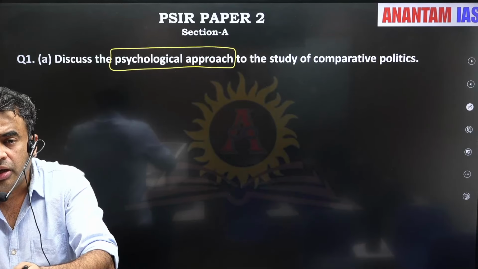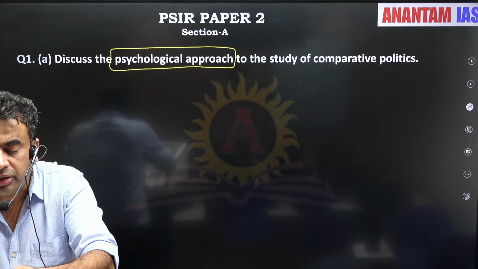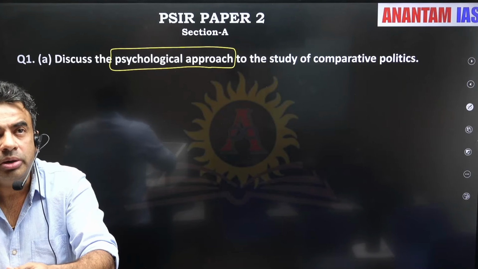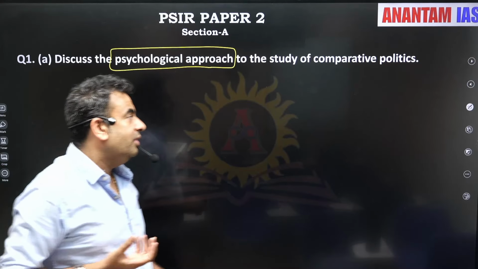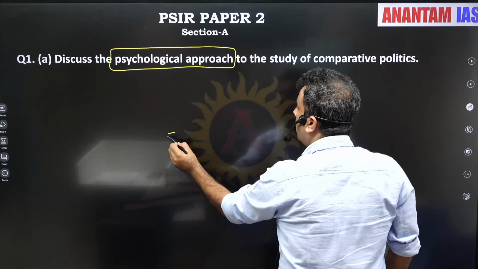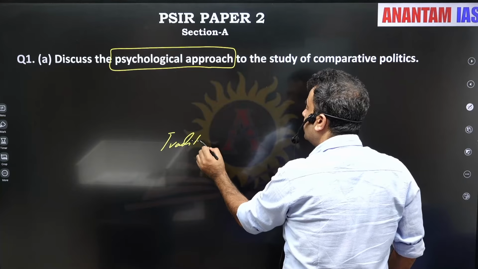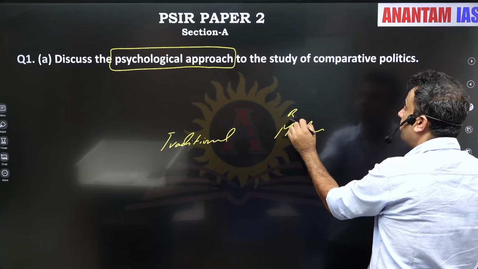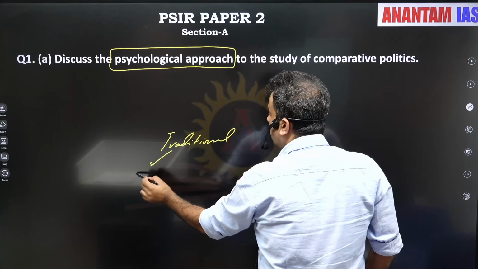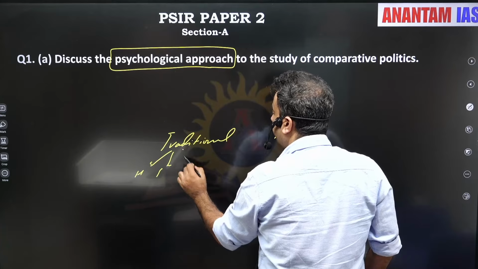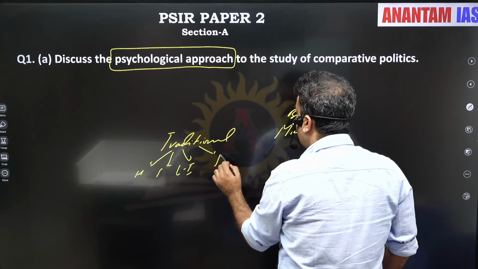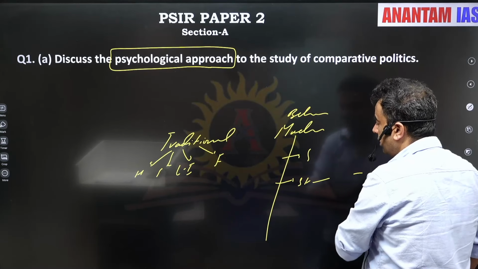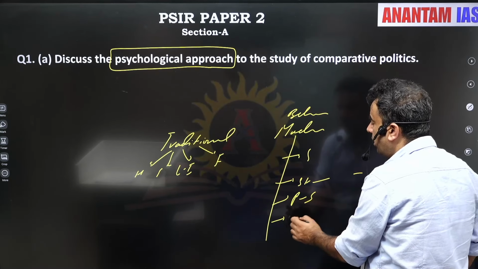This is a question which is tilted or out of context, not mentioned as such in the syllabus, because when we see the syllabus, we have the traditional approaches, and under the behavioral revolution we have modern or behavioral approaches. The traditional approaches are historical, philosophical, legal, institutional, and empirical, and we have a list of modern approaches: system approach, structural functional approach, political sociology, political economy.